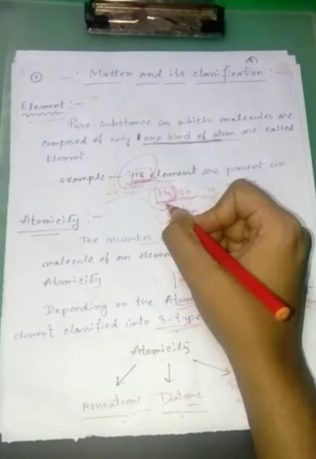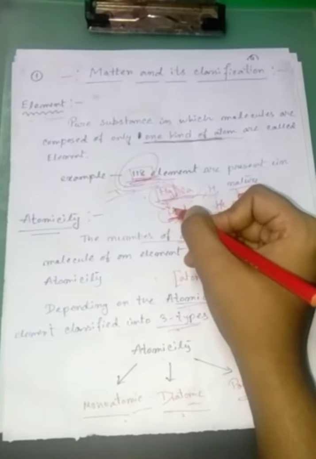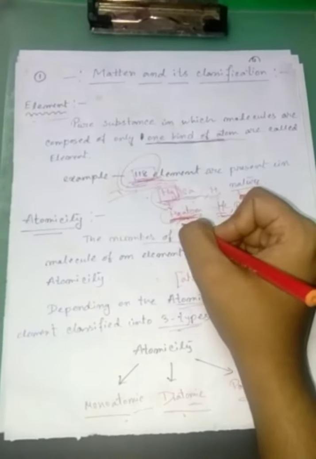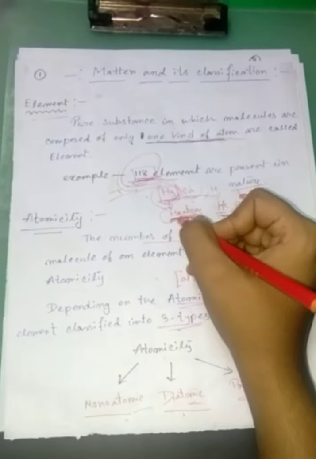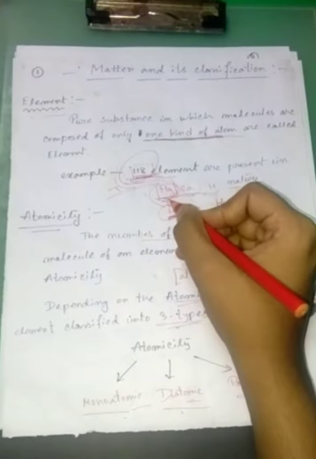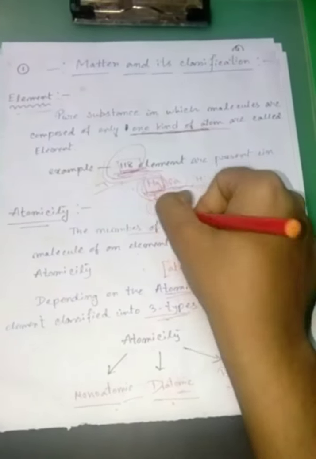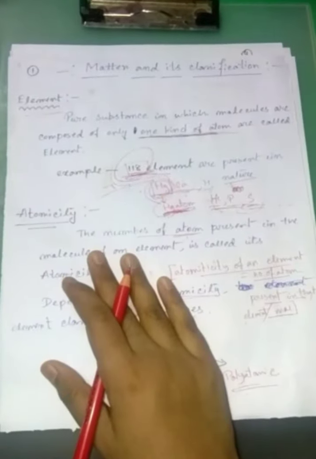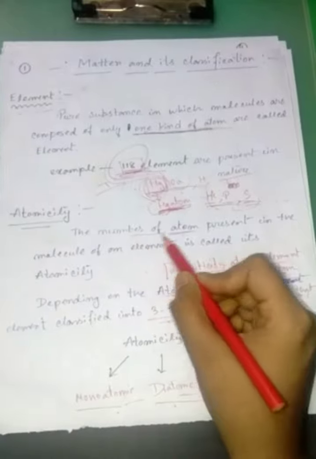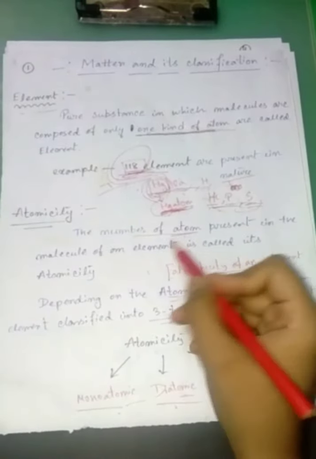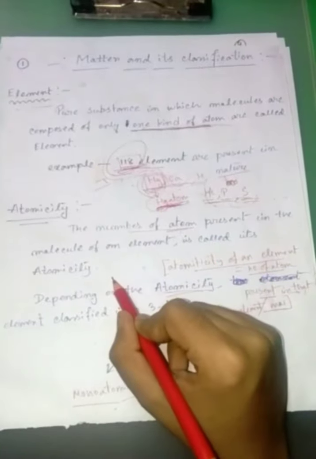Why is Hg, that is mercury, called an element? Since mercury, this Hg, contains only Hg atoms and not any other atom, for this reason Hg is considered as an element. Okay, so now I will tell what is atomicity. What is atomicity? The number of atoms present in the molecule of an element is called its atomicity.